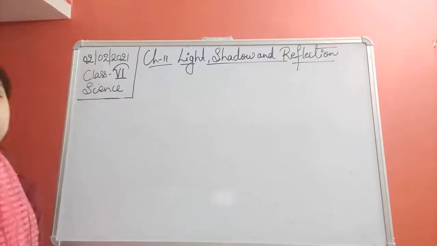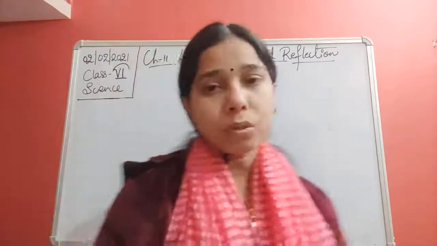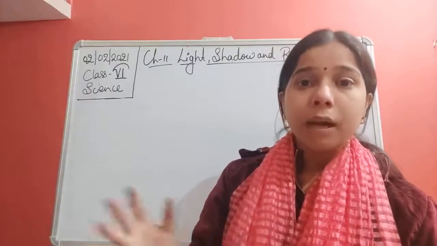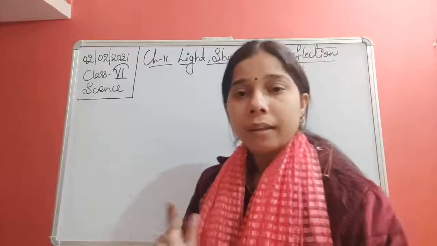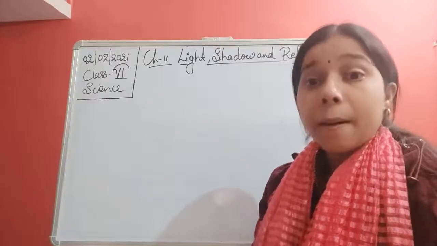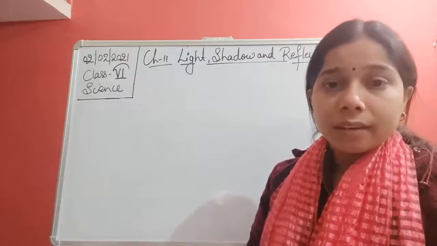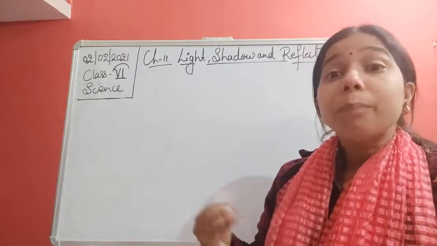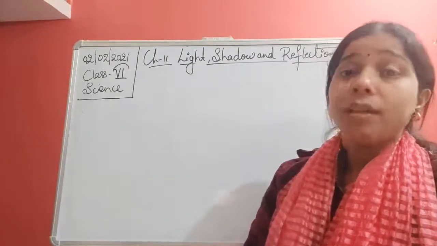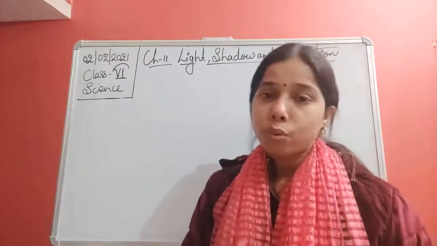The second is the man-made or artificial source of light. The source of light which is made by man, which is not a part of nature, that is artificially prepared, is known as the man-made source of light. For example, students, a tube light, an electric bulb, a kerosene oil lamp, a torch, a candle. These are all prepared by man itself. They are not a part of nature. We will not say that we obtain them from nature, but they are prepared by human beings, so we will call it a man-made source of light.